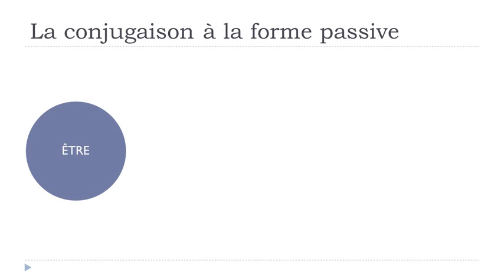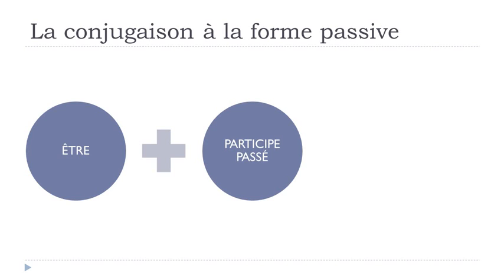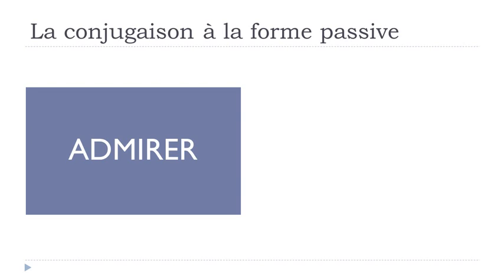So remember that if you want to construct this forme passive, then the first thing will be être, and this verb être will be changed according to whether it's présent, futur, passé composé, etc. And then after that, you will put the participe passé, okay, to get your passive form, all right? So that's it. We'll take two examples.